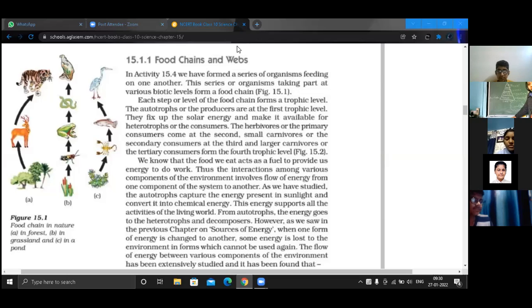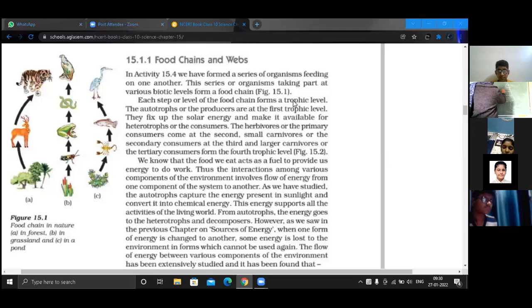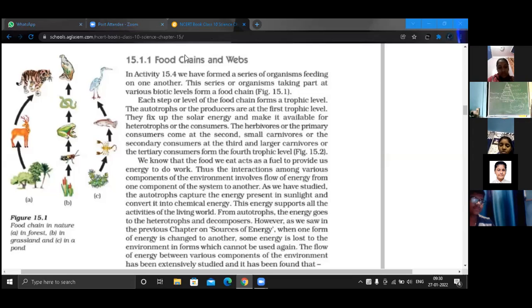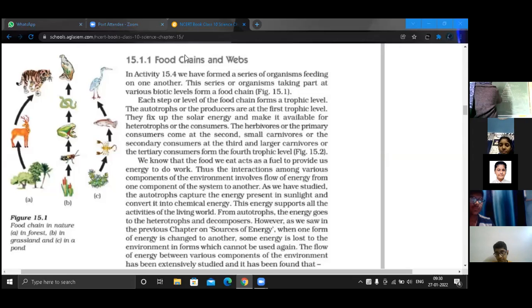First of all, we need to recall what primary consumers are. Ma'am, herbivorous animals, herbivores. And producers are also known as autotrophs. Similarly, what are secondary consumers? Carnivores. What are tertiary consumers? Ma'am, large carnivores, omnivores, humans. Omnivores, in short.